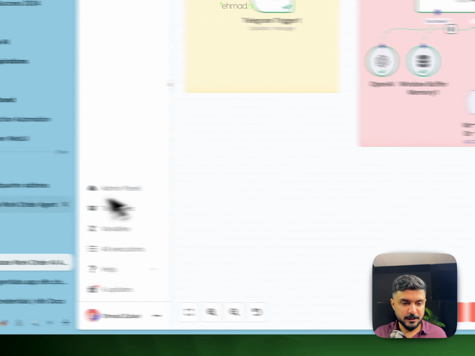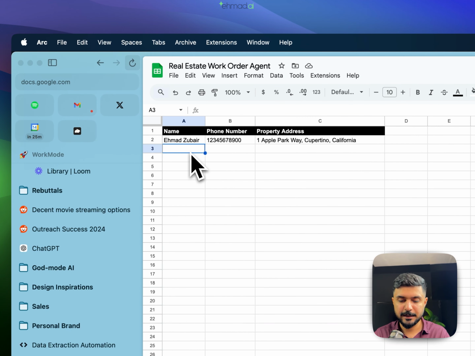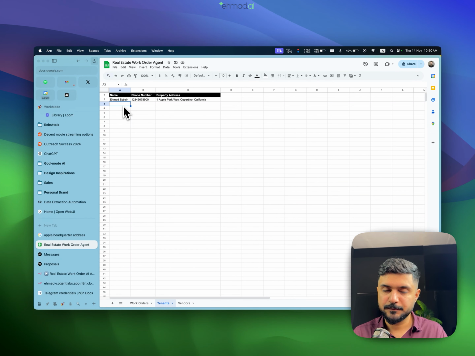So let's go to the read tenant information tool first, and let me quickly show you what I've done. This is the tenant database for us. Let me just add in one more. Let's say I have, I don't know, Mike Tyson, and their number would be 4, and their property address could be, I don't know, San Francisco Bay Area. I could add this in as well.